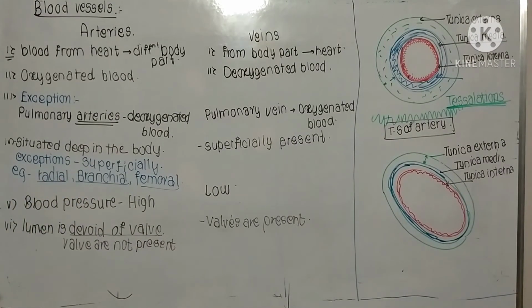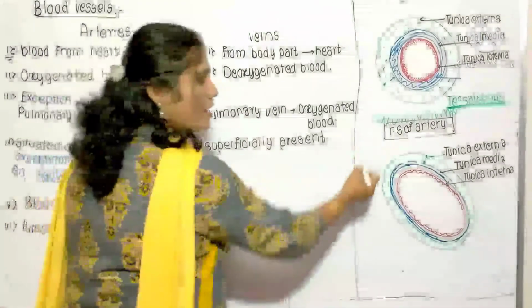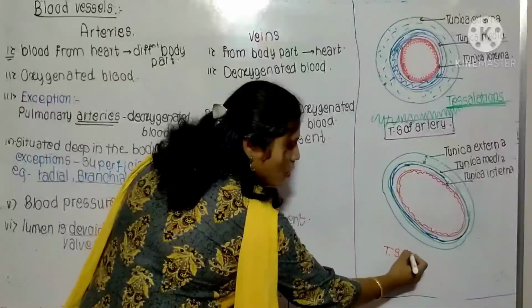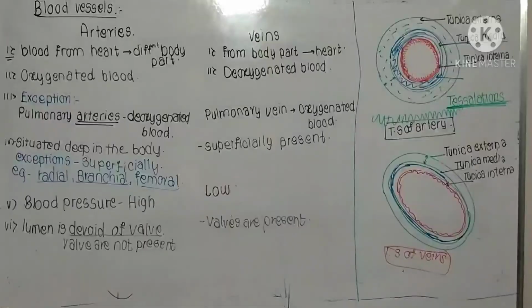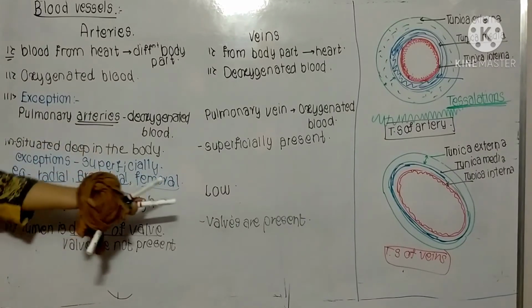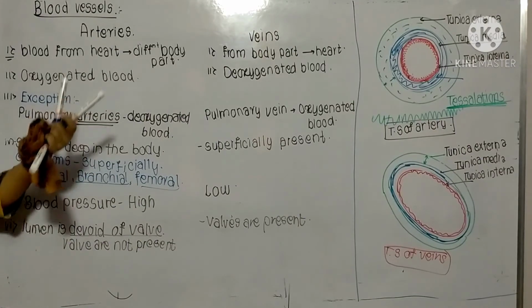Now one topic is left in the veins, but see, this is the tiers of artery and this is the tiers of veins. Hope you all understood the tiers of artery and tiers of veins. In veins, as I have already explained, the blood flow is very low and the valves are present to prevent the backflow of the blood. The tunica media is comparatively thinner and the lumen is wide. Just take a screenshot. That is the difference between the arteries and veins.